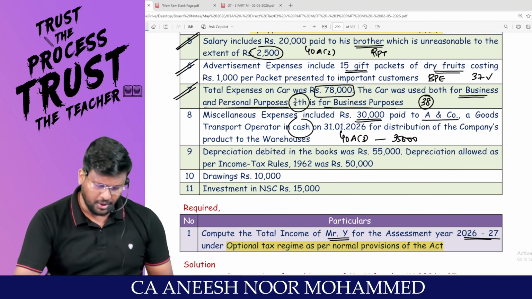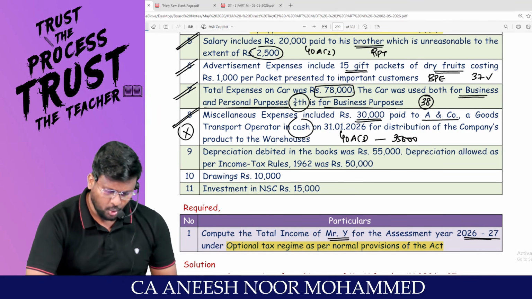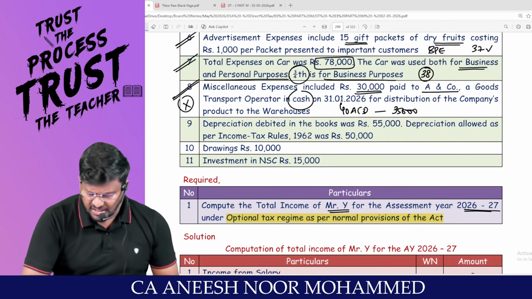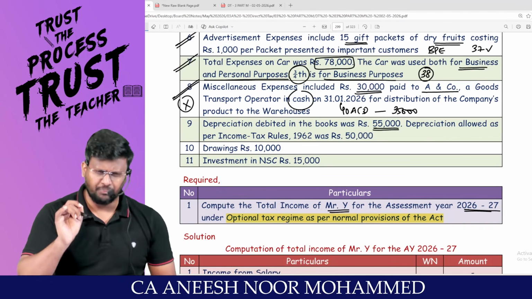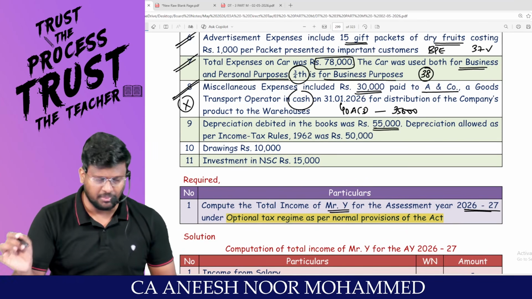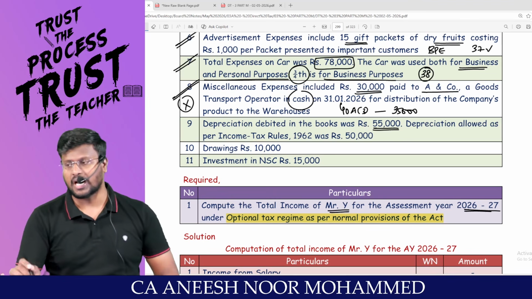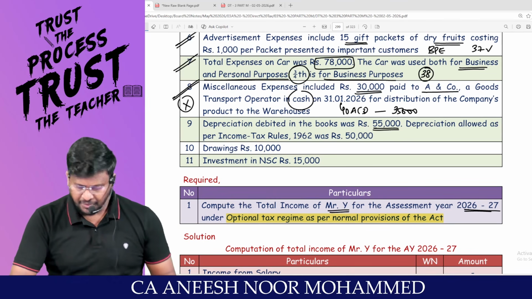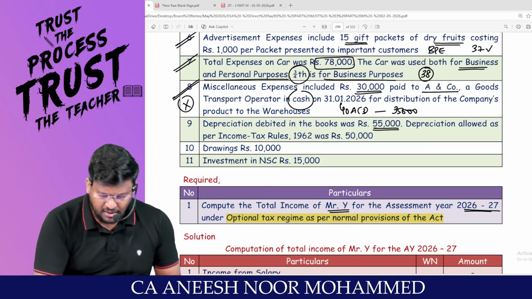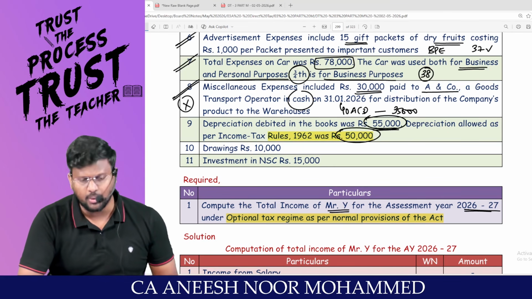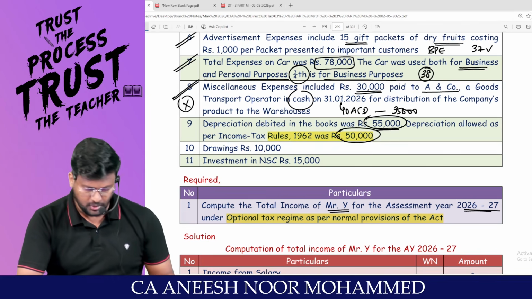For distribution of company's product to warehouse, that means no adjustment has to be done for point number 8. Depreciation debited in the books was 55,000. Generally, the depreciation as per the books will be calculated not as per the income tax rate, but as per the accounts rate. So because of debiting, that should be added back. Depreciation allowed as per income tax rules was 50,000. That means we have to add back 55,000 and we have to reduce 50,000.